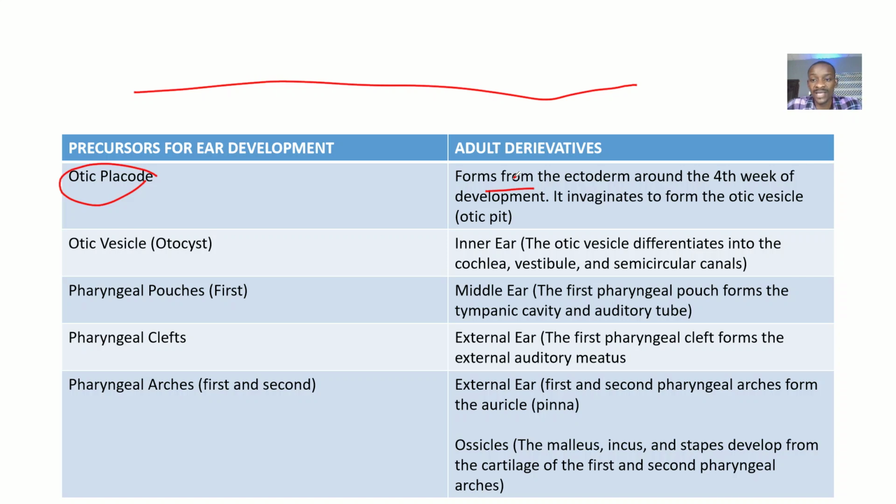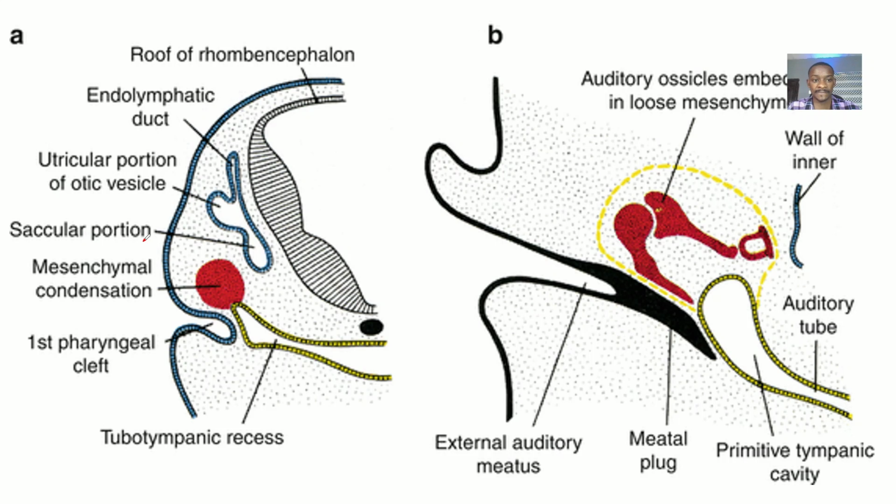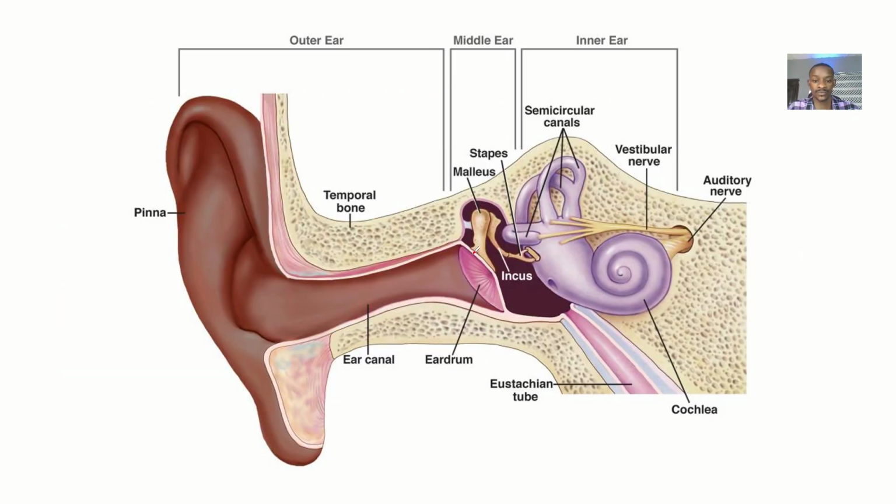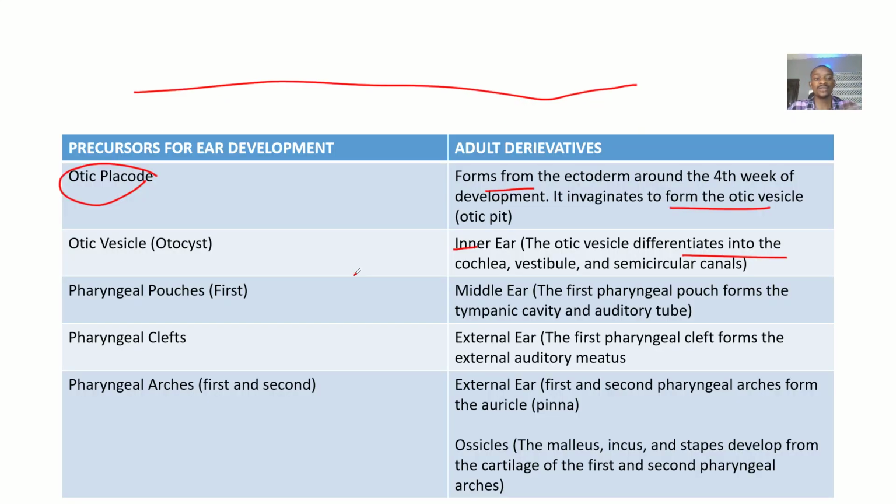It forms from the ectoderm around the 4th week of development. It invaginates to form the Otic Vesicle, also known as the Otic pit. Then the Otic Vesicle forms the inner ear, right? The Otic Vesicle differentiates to form the Cochlea, the vestibule, and the semicircular canals. That's the Otic Vesicle, okay.